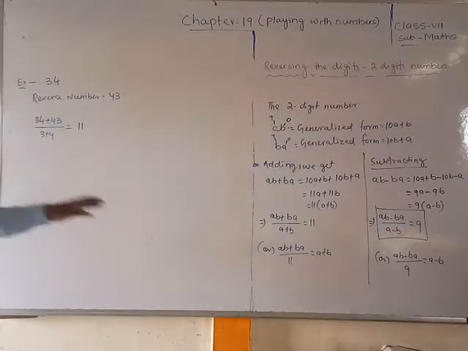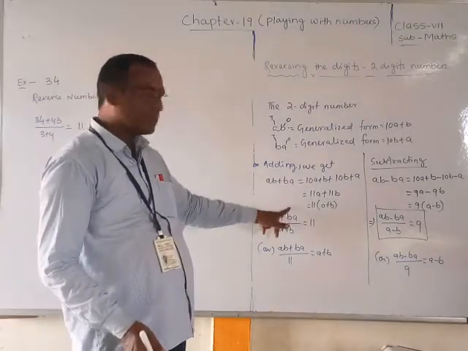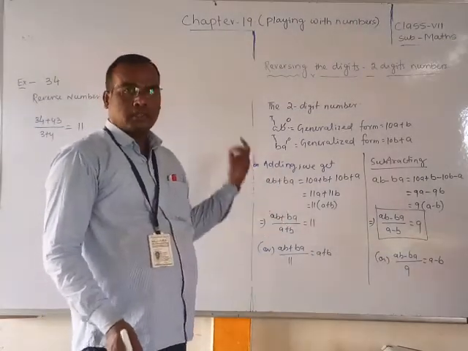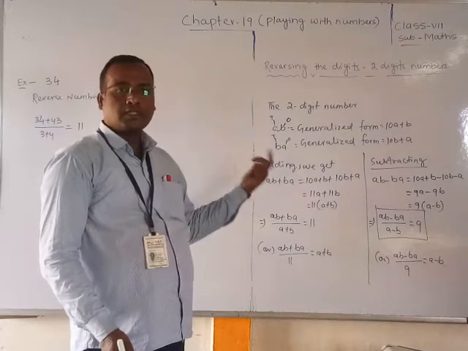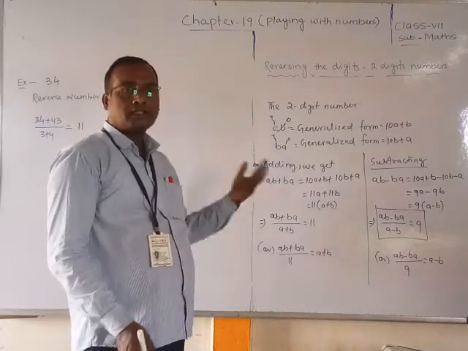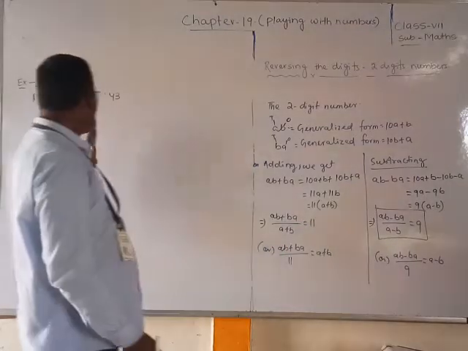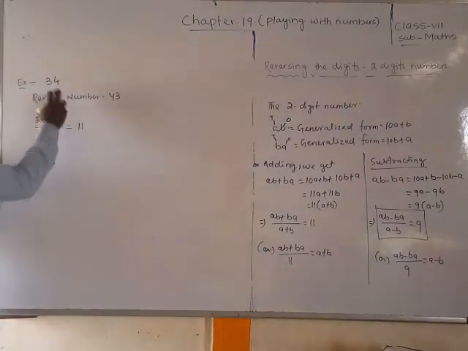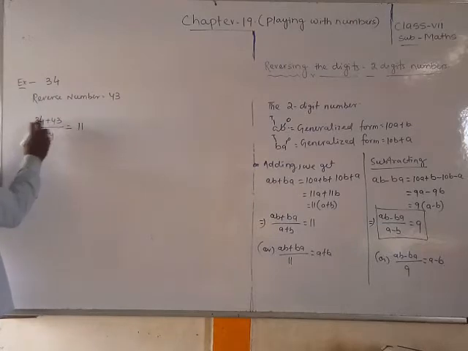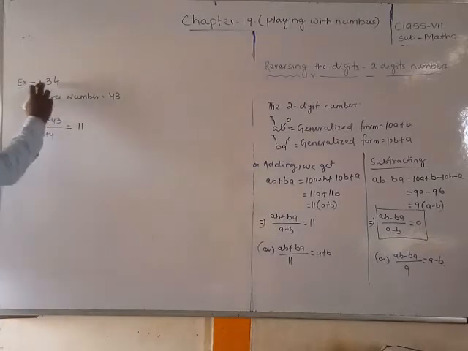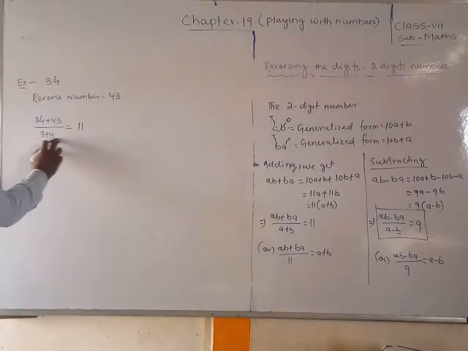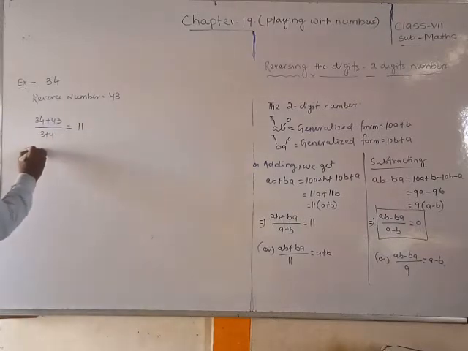Why? Already I told, whenever you add a number and its reverse and divide by the sum of the two digits, then the answer will come 11. So check, I did 34 and 43. If you reverse and add, and divide by the sum of the two digits a plus b, like 3 plus 4, 11 will come.